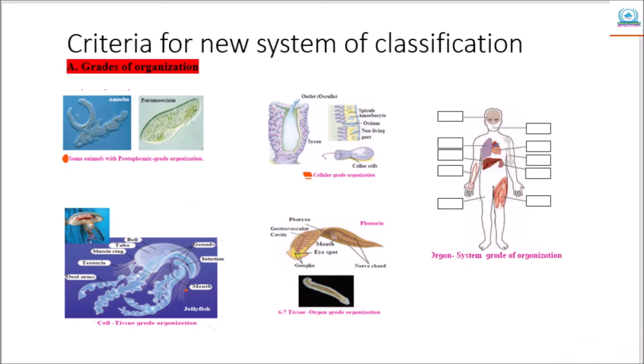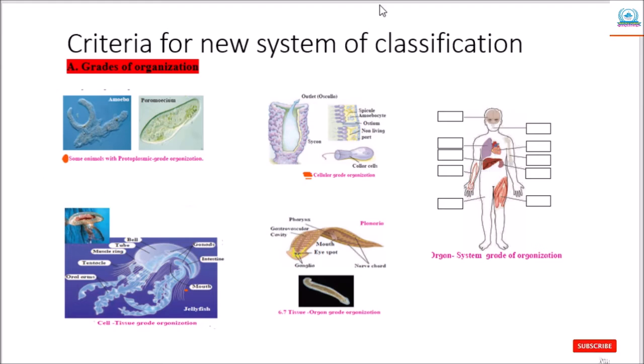That is the grade of organization. Here, the body of some animals is made up of a single cell. In the case of multicellular animals, many cells are performing different functions in their body. While in unicellular animals, as their body is made up of a single cell, all functions are performed by the same cell only. Body organization of unicellular animals is referred to as protoplasmic grade organization.